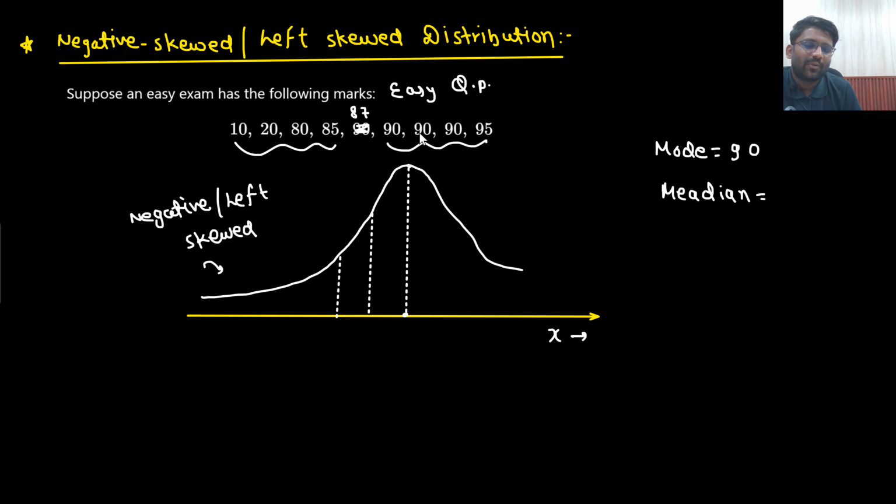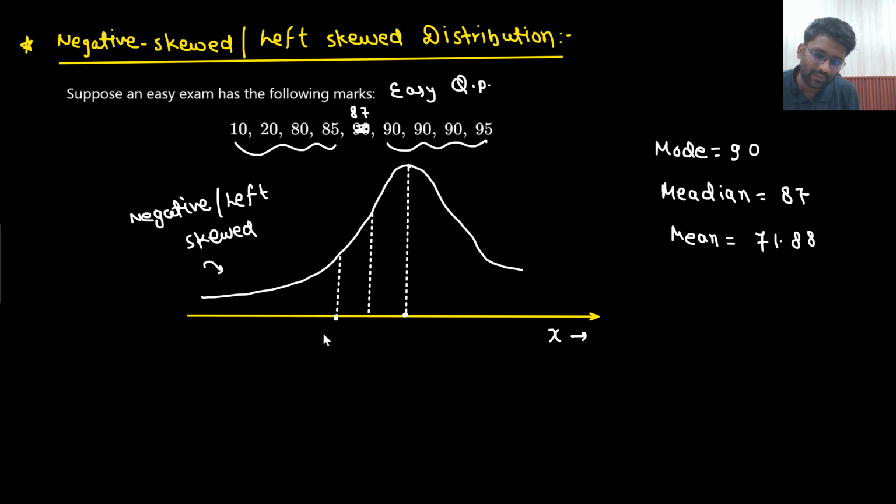So there was an error in framing the problem. So mode is still 90. So 4 guys here and 4 guys here. So median is 87. And what about the mean? Can you find out the mean? Absolutely. What we will do? 90 multiplied 3 times, which is 270, plus 95 plus 87 plus 87 plus 80 plus 30 plus 85 divided by 9, 71.88. So mean is 71.88.